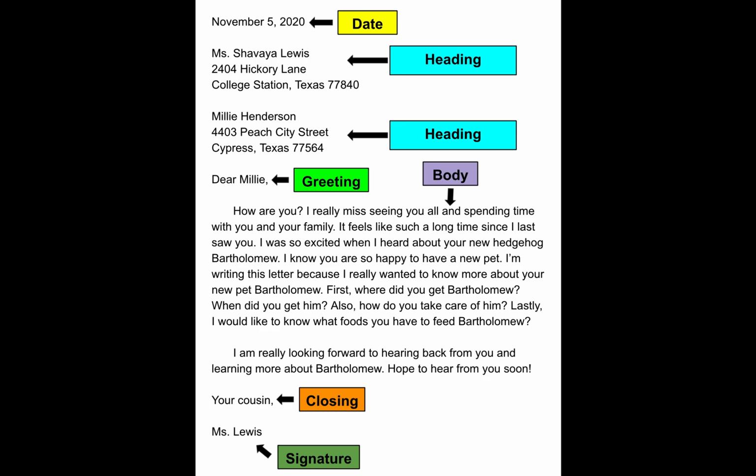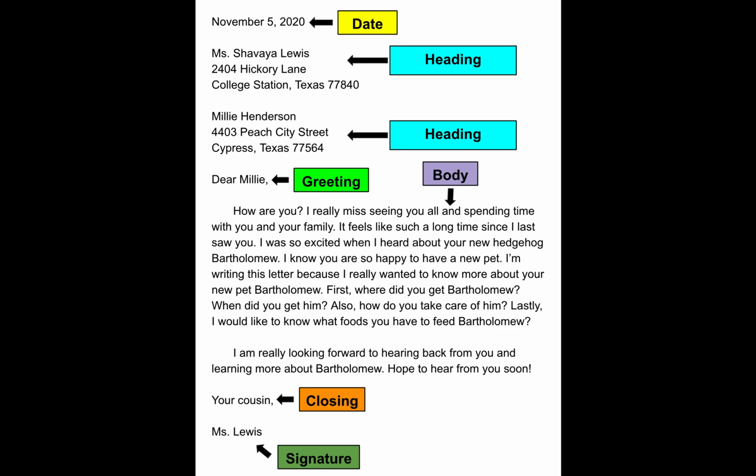And I want you guys to make up an address here. Do not include your actual address. Make up an address or create a fake address for this part. And then you want to add the second heading, which is the person you are sending the letter to. So this person I'm sending the letter to is Millie Henderson, and you guys are going to have to create a last name for Sally.